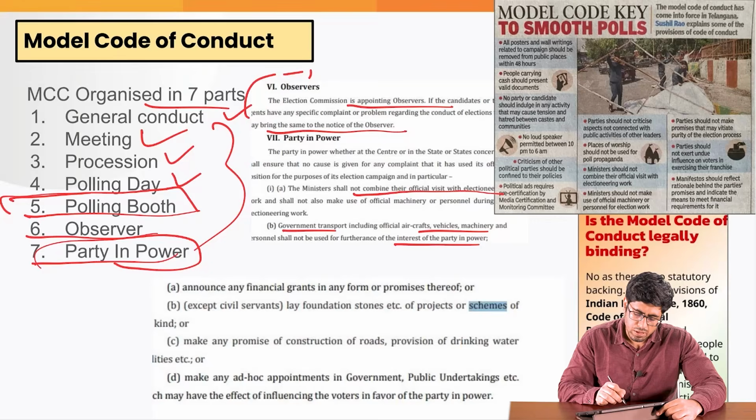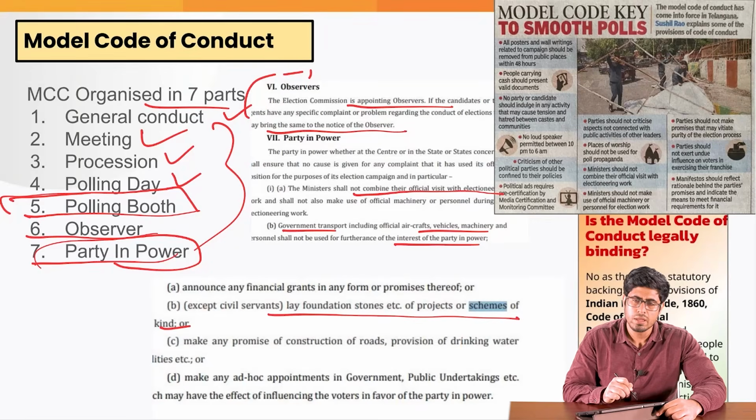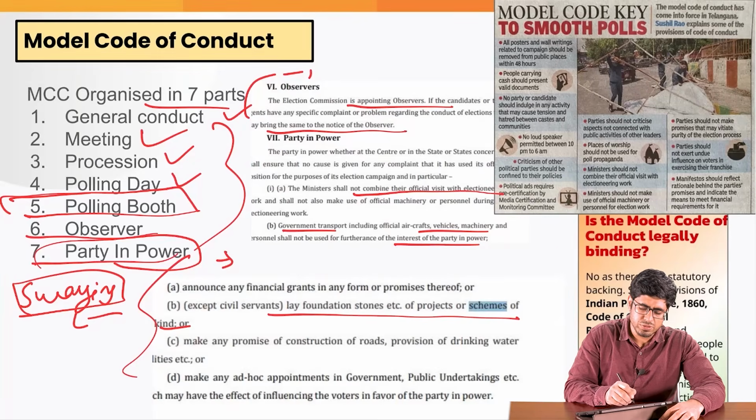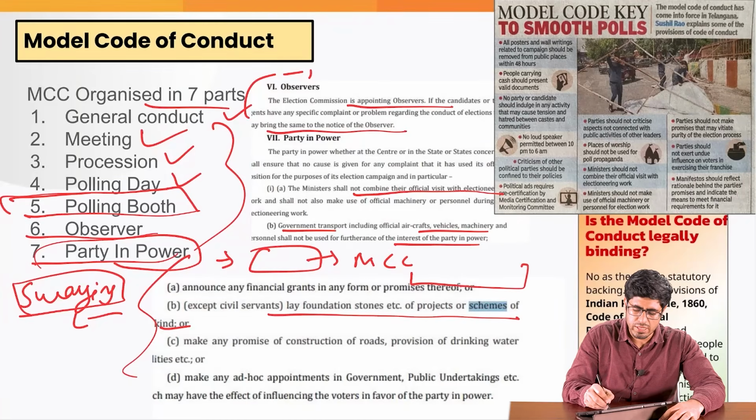They must not announce any new scheme or lay a foundation stone for any project or scheme, because that would have the impact of swaying the voters in their favor. For example, right before an election, if you announce a scheme giving some money to the voters, they might vote for your party. So when this MCC is in force, from the date the schedule is announced, you cannot launch any new scheme.